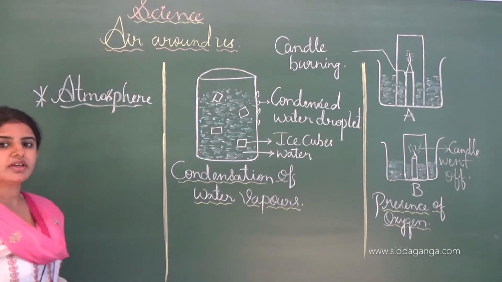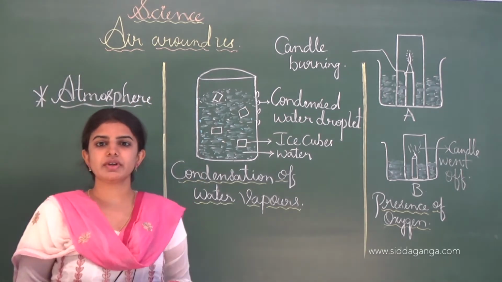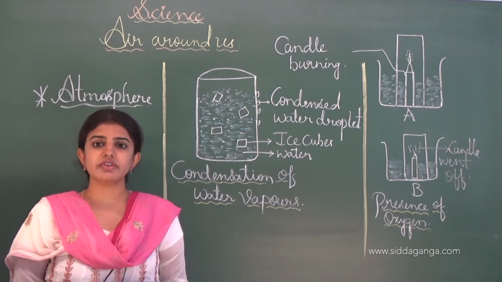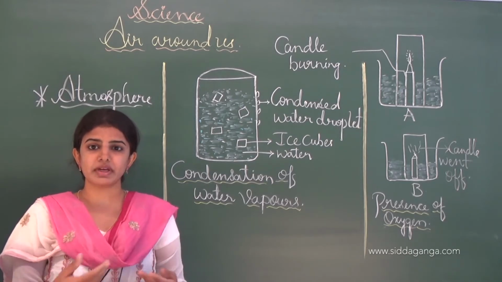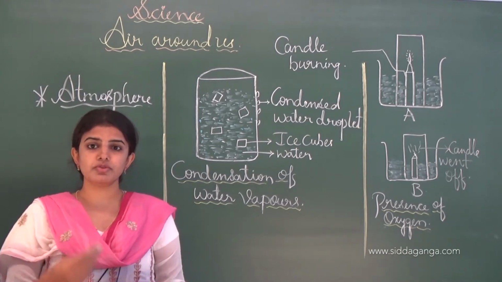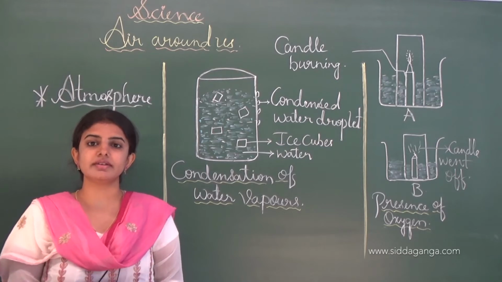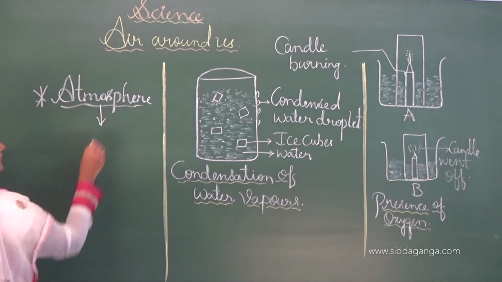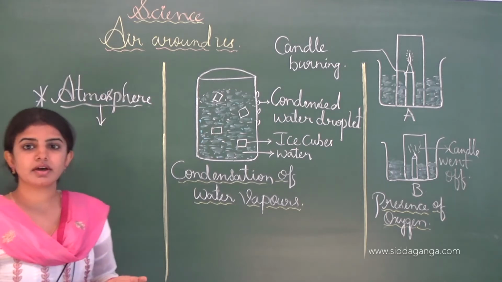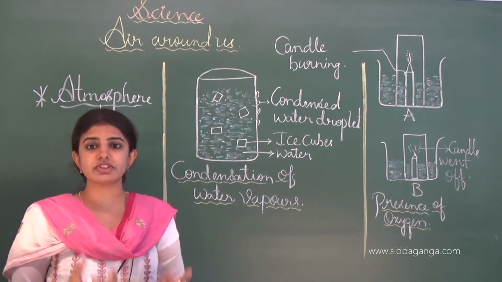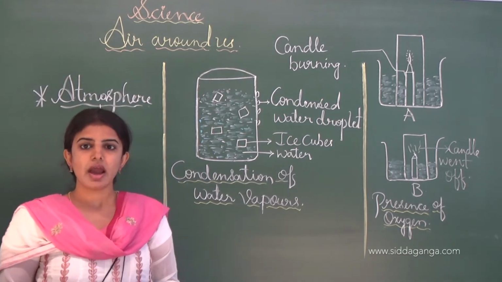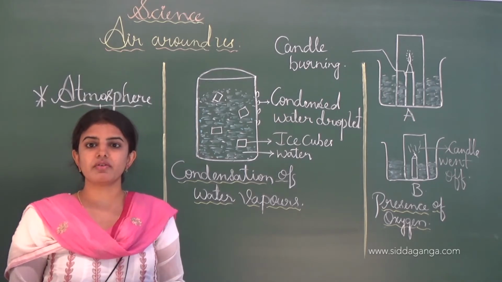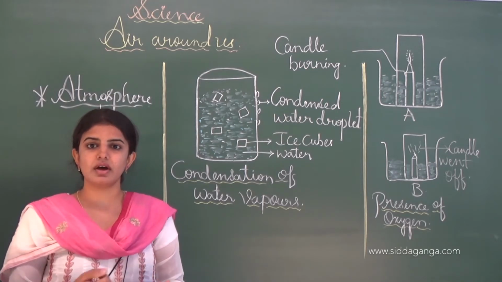See, what is the meaning of atmosphere? Atmosphere is nothing but our earth is surrounded by a thin layer which extends up to many kilometers away from the earth's surface, and this is termed the atmosphere. The atmosphere serves as a protective blanket against the UV radiation which comes from the sun, and this protective covering helps us to save our living life on the earth.